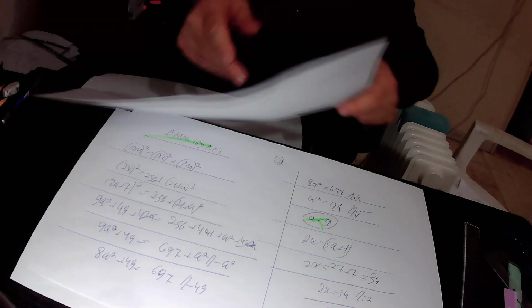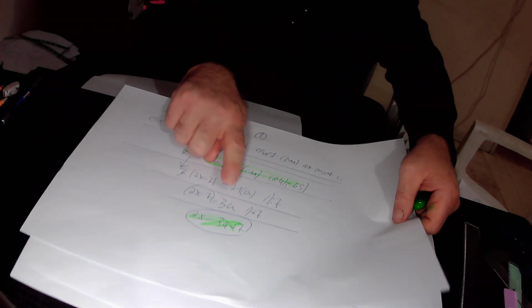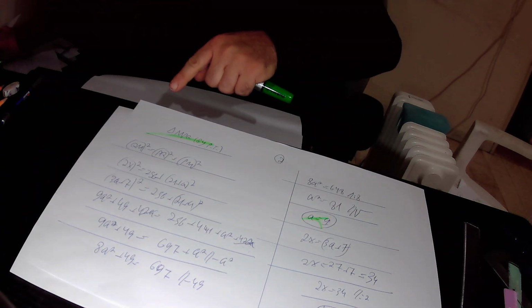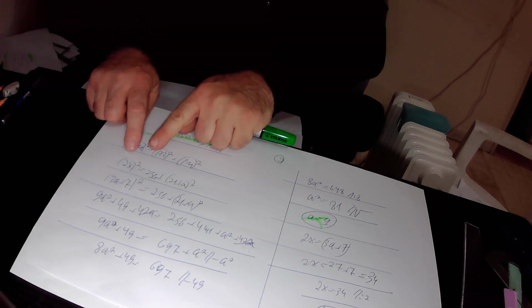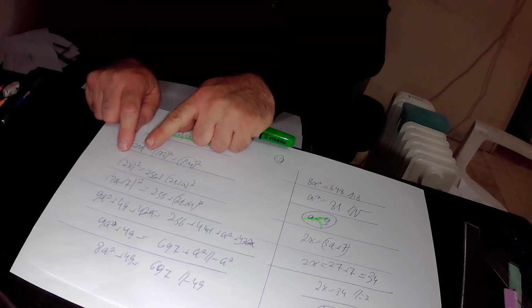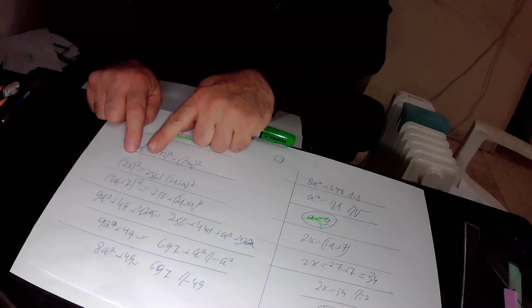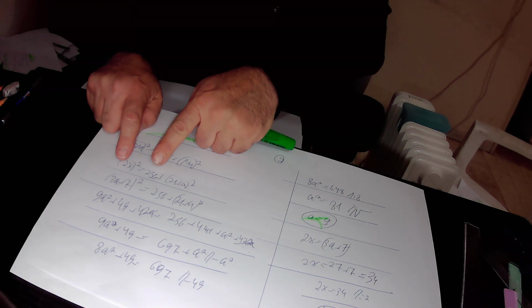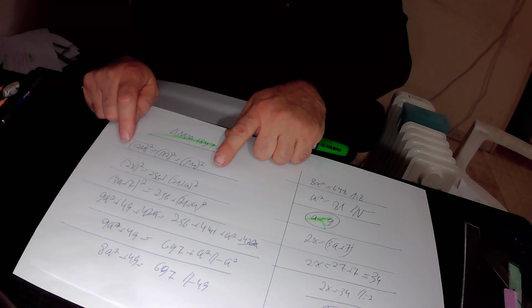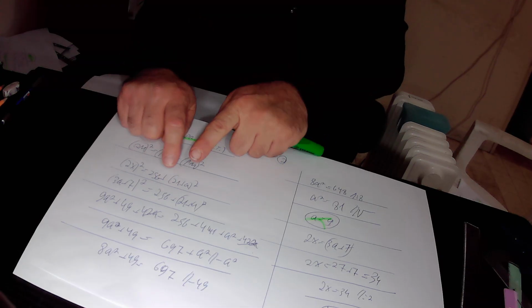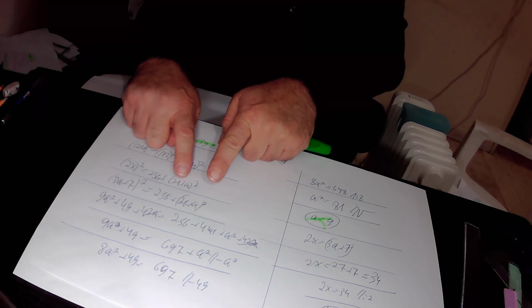We already found out that 2x equals 3a plus 7. Therefore, we can substitute 2x here by 3a plus 7. 2x equals 3a plus 7, it means that (2x) squared equals (3a plus 7) squared, and it equals 256 plus (21 plus 8) squared.